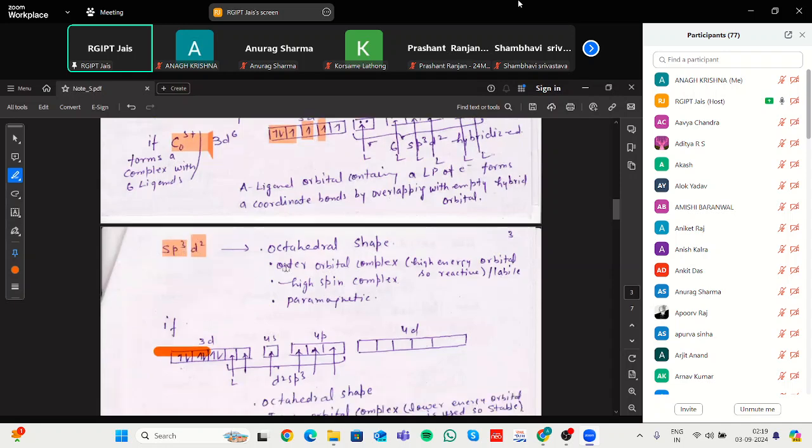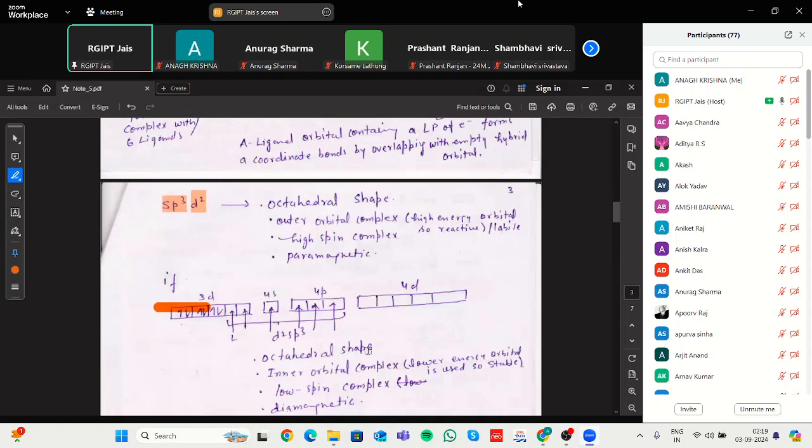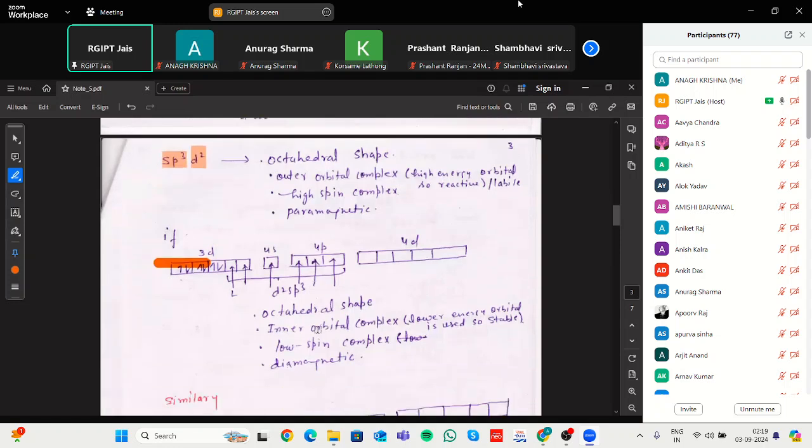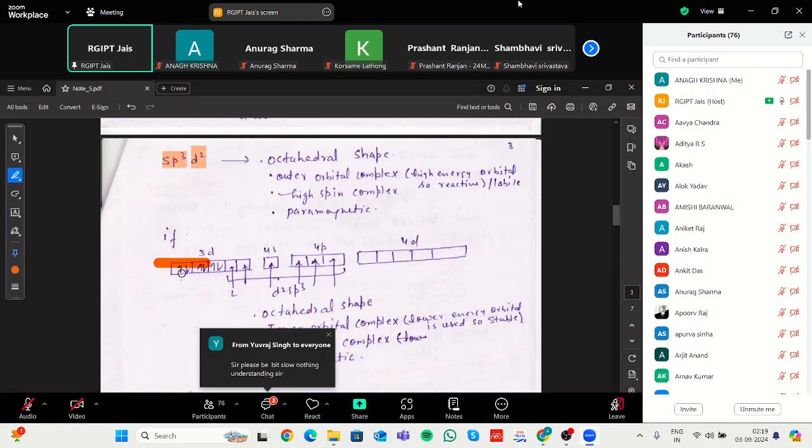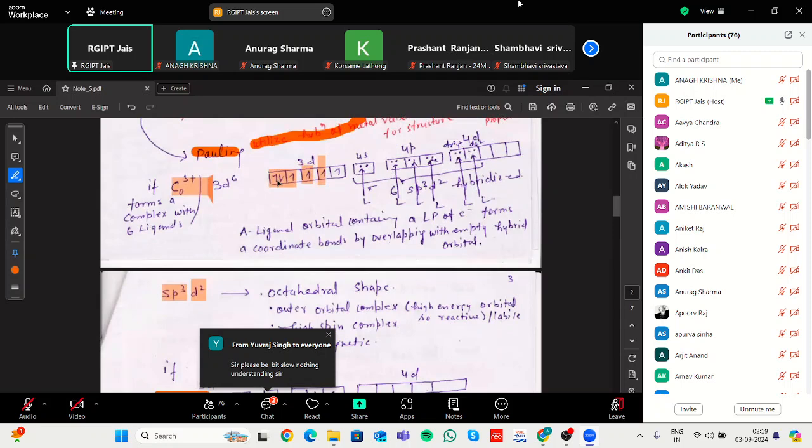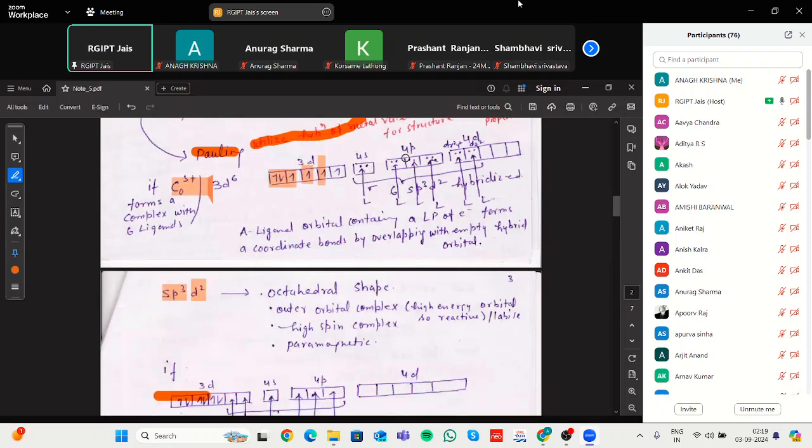Here the d orbital is internally participating, which gives an inner orbital complex. The six electrons in cobalt(III) are filled in pairs, and that's why it is known as inner orbital. When the lone pair of electrons shifts from d to s or p, it is known as sp3d2, an outer orbital complex.